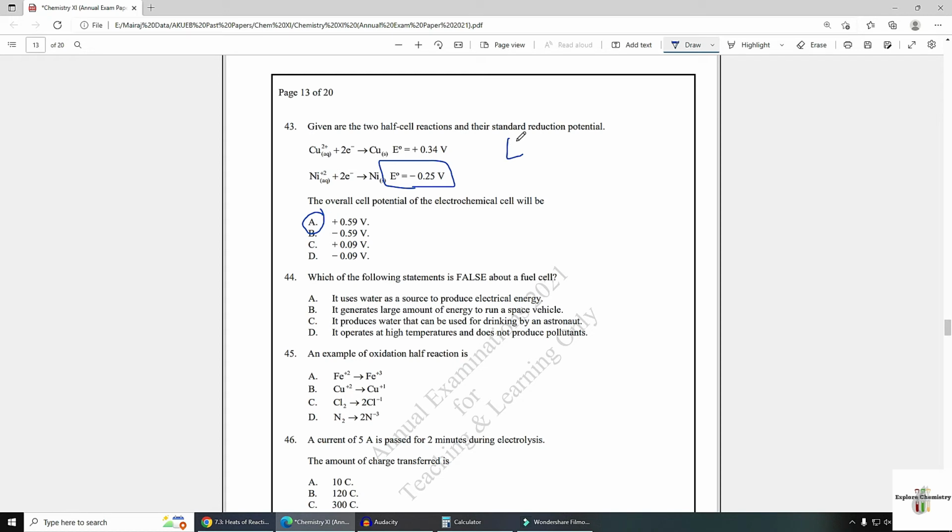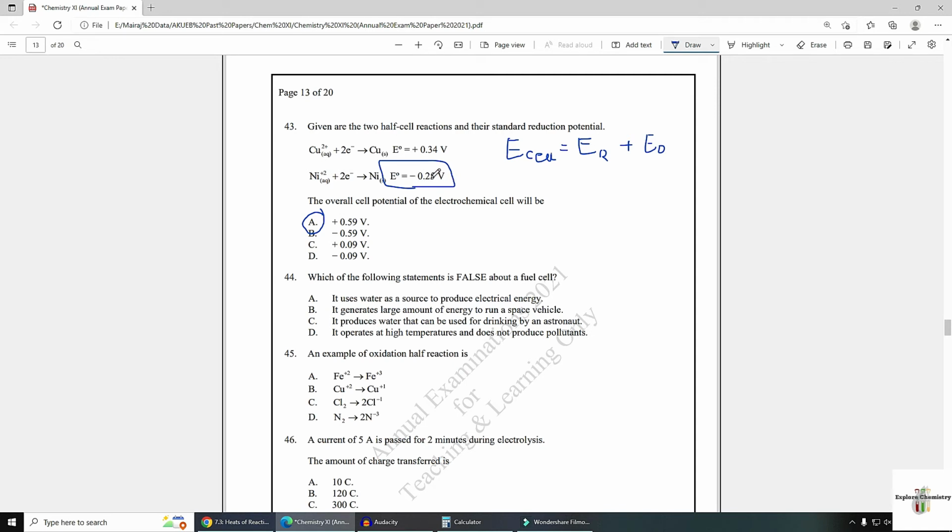This is the formula for calculating cell potential. E cell is equal to reduction potential which will take place at cathode plus oxidation potential which will take place at anode.